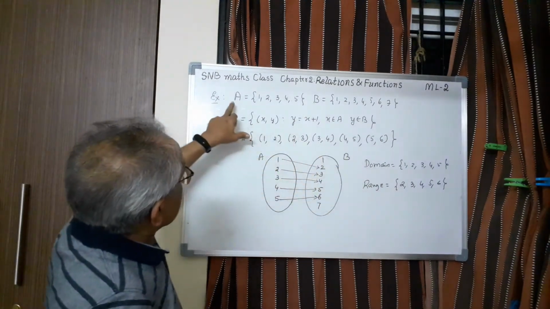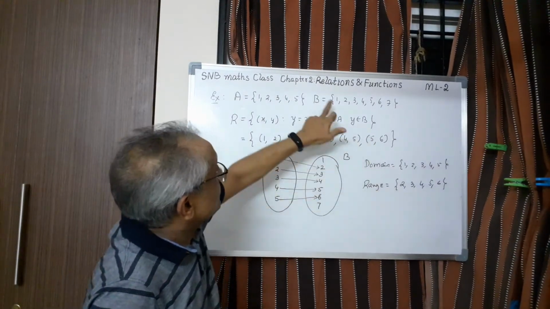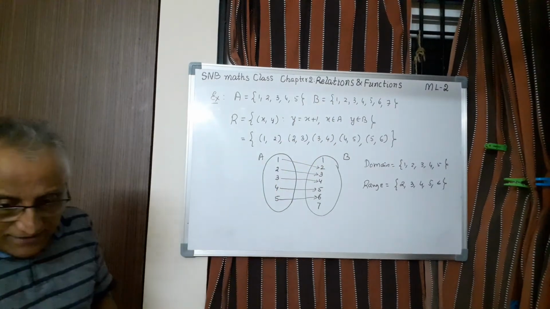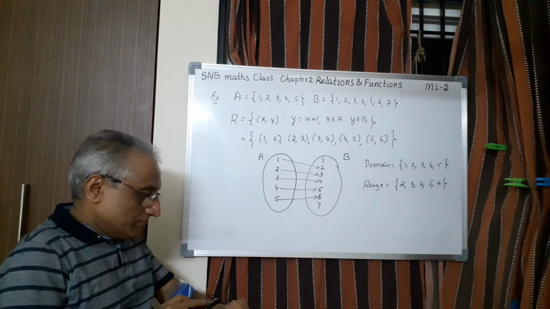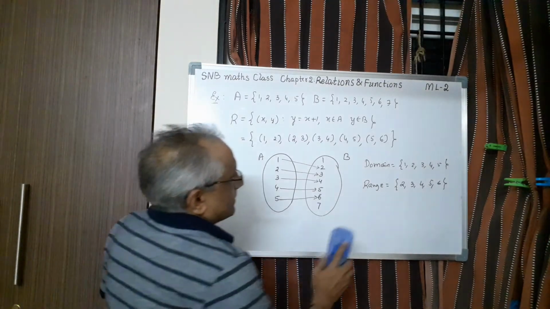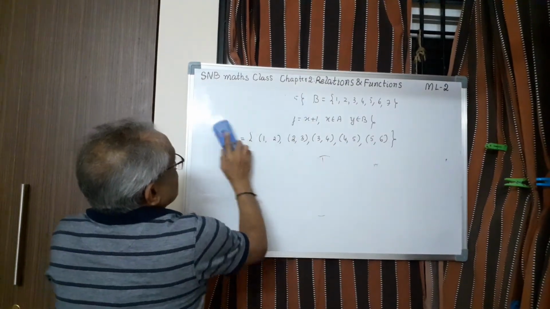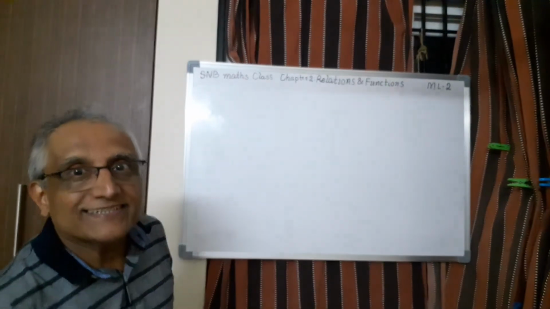And it is very clear. Domain is the first set itself. Second, range is the subset of this set B. So B is the codomain. So this is the idea about the relations. Of course, more and more problems we will do in supplementary lessons. Last one concept is remaining that I have to clarify now. Of course, this property we have already studied in sets.